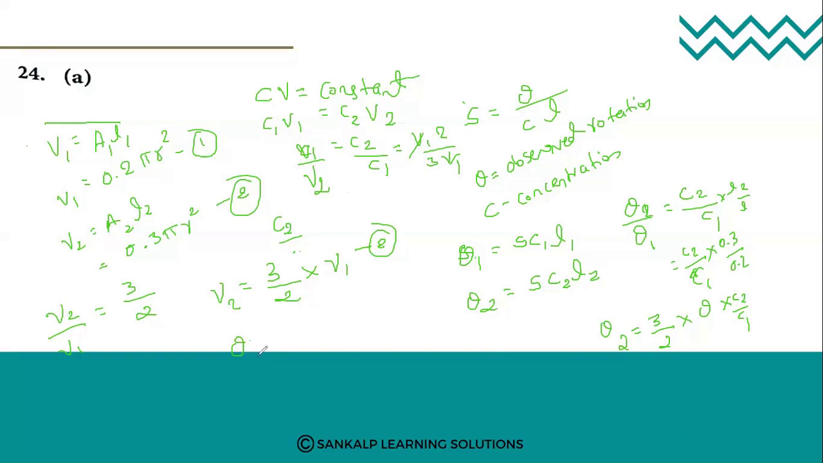In the first equation we have written theta 2 is equal to 3 by 2 into theta into C2 divided by C1. C2 divided by C1, just now we have simplified, the value is 2 divided by 3. So this 2 divided by 3 and this 3 divided by 2 will get cancelled. So what is the new rotation? It is theta. This is a little lengthy solution. Hope you have copied this down. I'll go for the next question.